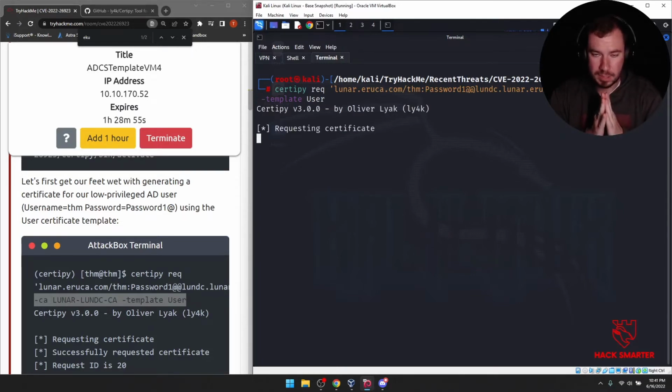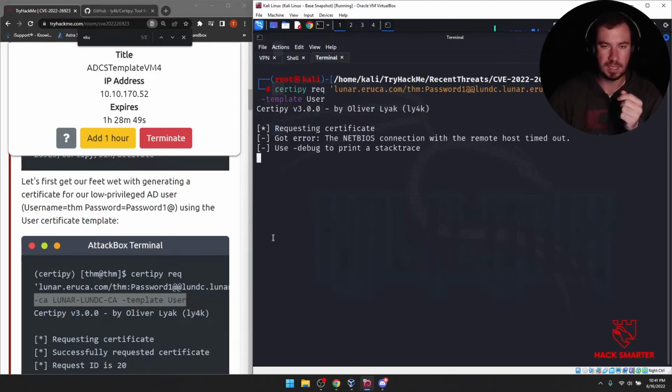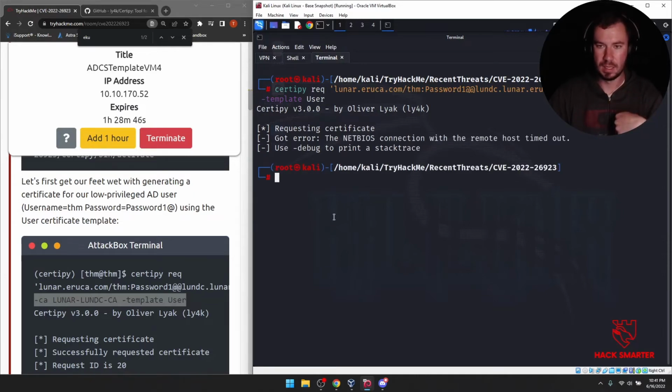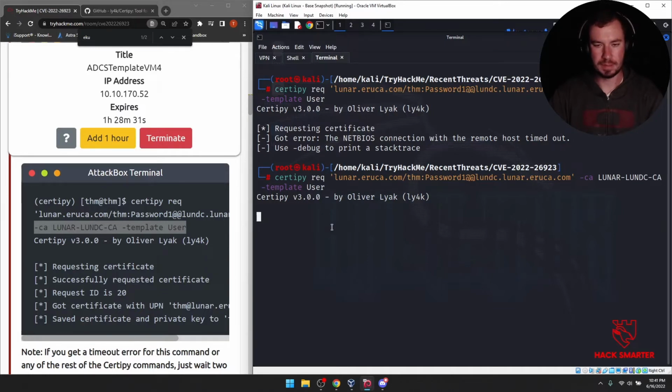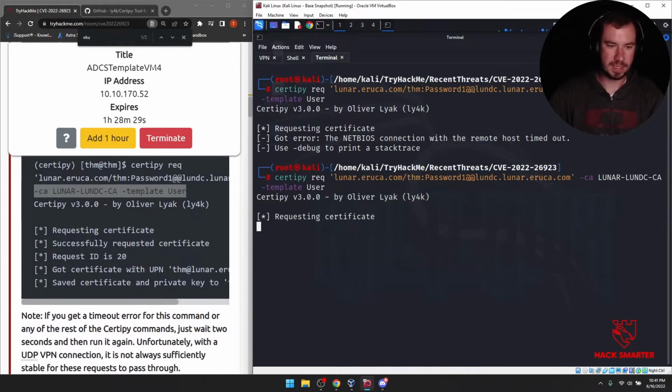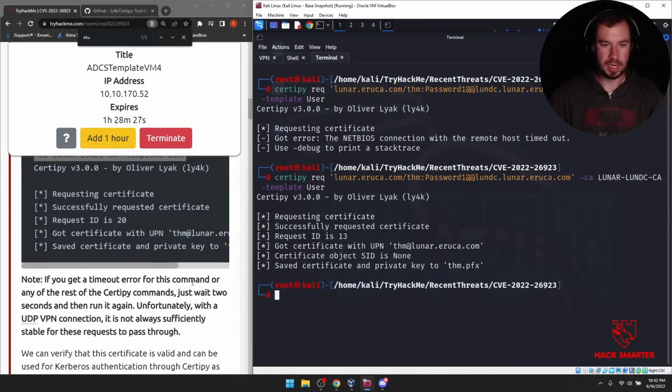Sometimes it will time out because of the way the OpenVPN is using UDP instead of TCP. So it might time out on us. And if it does, you literally just wait a second. Oh yeah, this is the correct error. You just wait a second and do it again. Let's try it again. Sometimes it takes a few times. It even says it right here: if you get the timeout error for this command or any of the rest, just wait two seconds and then run it again.